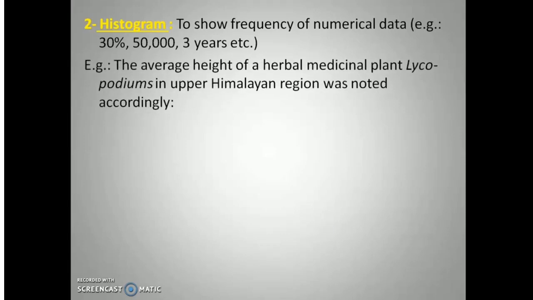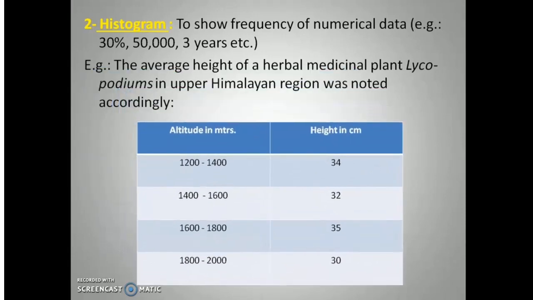Here in this example, the average height of a herbal medicinal plant, that is Lycopodium, in upper Himalayan region was noted accordingly. In this column here, you can see altitude in meters. This is the height of Himalayan region and this is the height of the plant. So the classified data here in this column shows altitude of Himalayan region in meters, while in this column it shows height of this particular plant, Lycopodium, in centimeter.